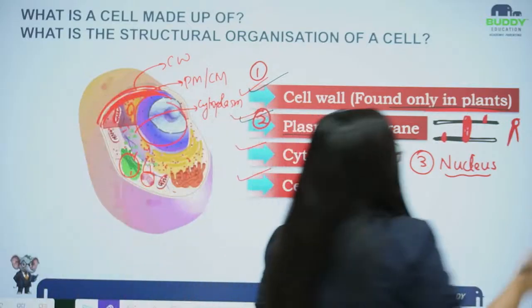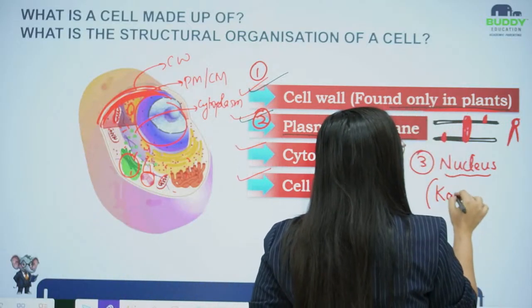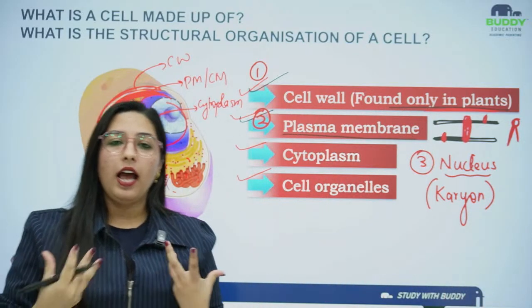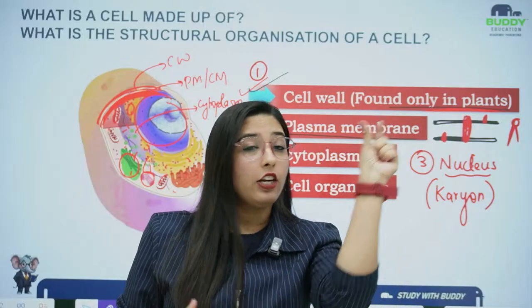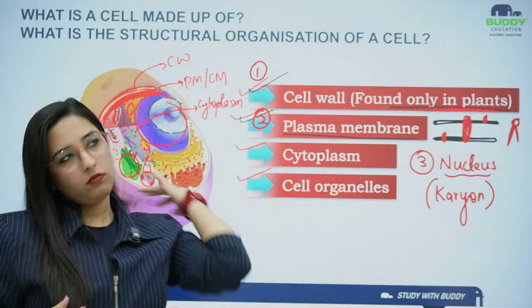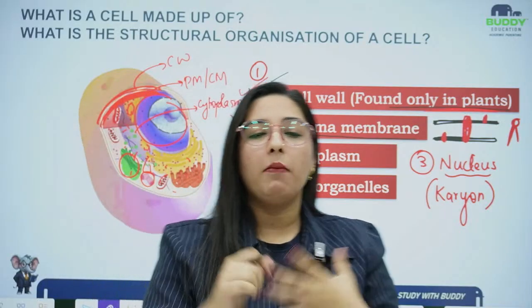He didn't name nucleus as nucleon. What did he say? That this is a karyon. That's why everywhere we can see this word as prokaryotic, eukaryotic. The karyotic word is coming from karyon, like nucleus. So the nucleus is basically a double membranous structure.